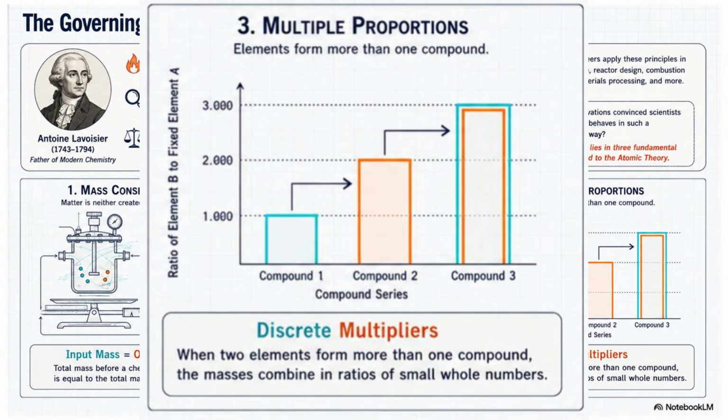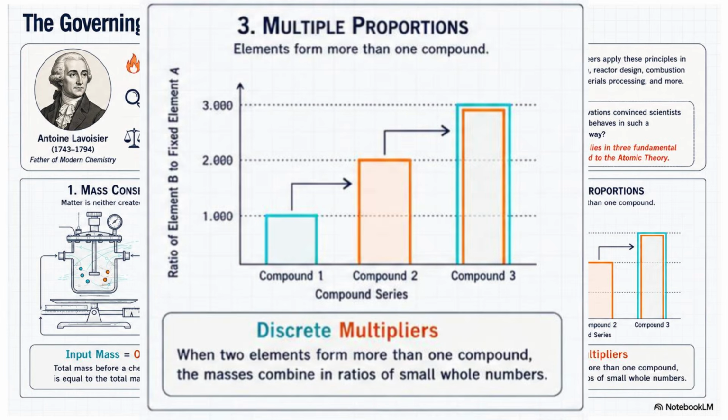Let's look at a graph. As we move from compound 1 to compound 2 to compound 3, the amount of one element increases in simple steps. Notice that these increases are not random. Instead, they follow small whole number ratios. That is why the slide uses the phrase discrete multipliers. Nature doesn't combine atoms using random fractions. Atoms combine in simple whole number relationships.